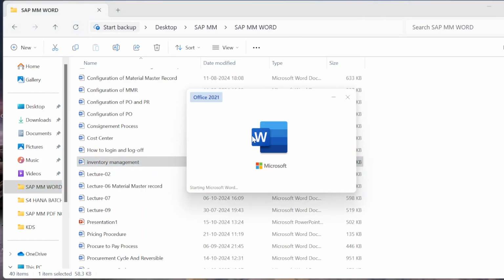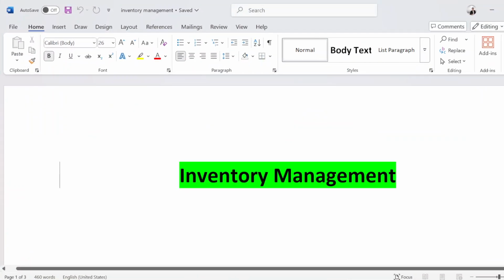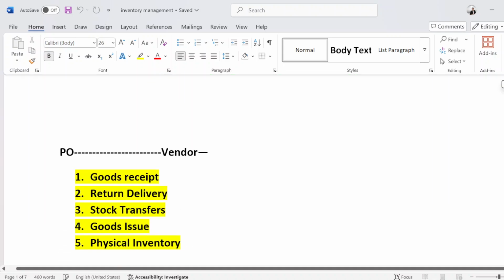We will discuss inventory management, or you can say the P2P cycle, purchase to pay cycle, or procurement cycle.